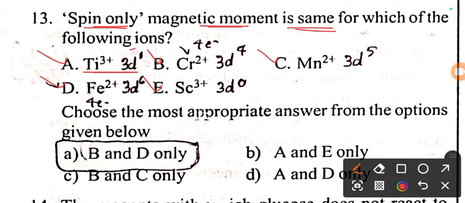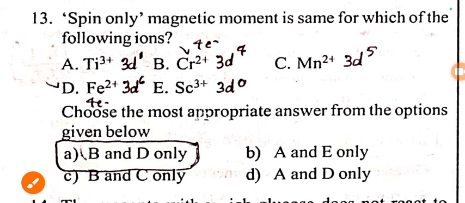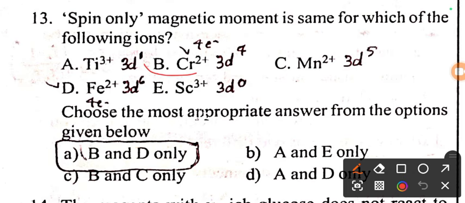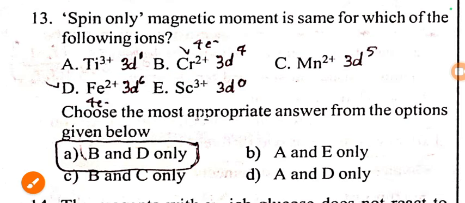So in Ti3 plus you can find only one unpaired electron. In Cr2 plus, 3d4, 4 unpaired electrons; Mn2 plus, 5 unpaired electrons; Fe2 plus, 3d6, 4 unpaired electrons; and scandium ion, 0 unpaired electrons. So among the given ions you can find 4 unpaired electrons in Cr2 plus and in Fe2 plus. So B and D have the same magnetic moment value, option A is the right answer.